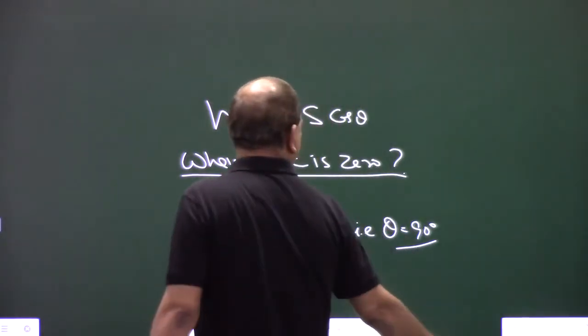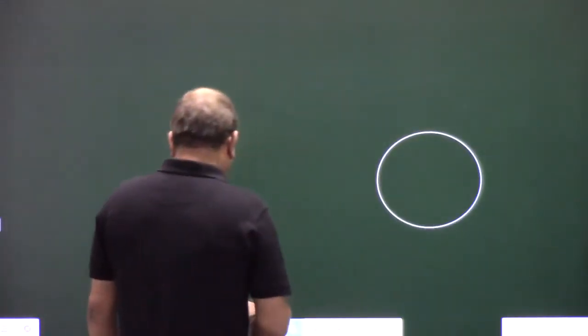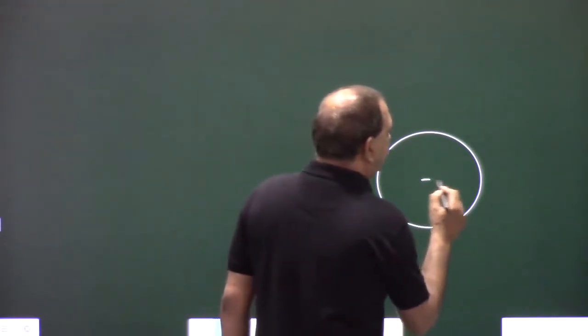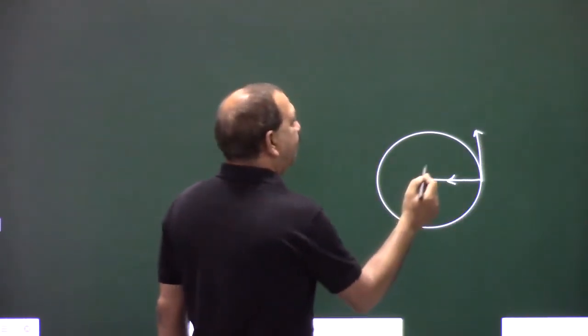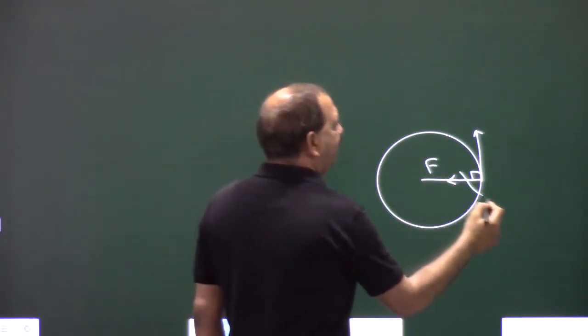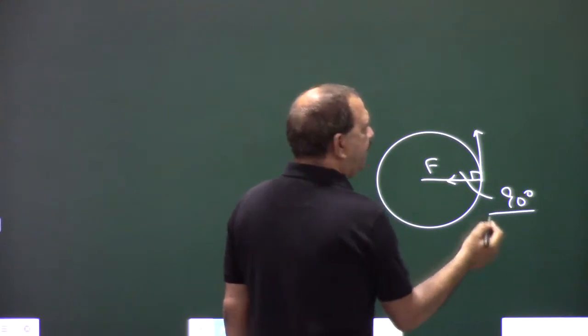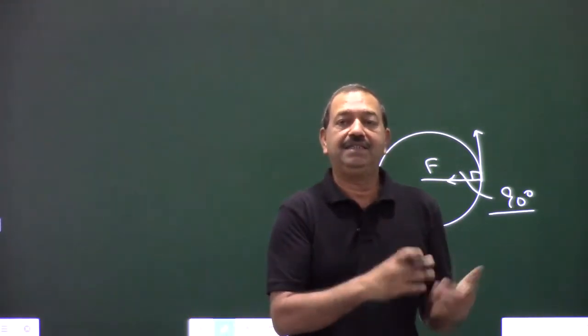We studied one centripetal force. What is centripetal force? This is centripetal force. What is the direction of motion? This is the direction of motion. So what is the angle between force and direction of motion? The angle is 90 degree. So will the work be there if the angle is 90 degree?